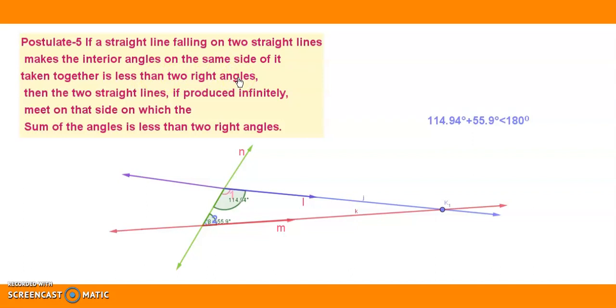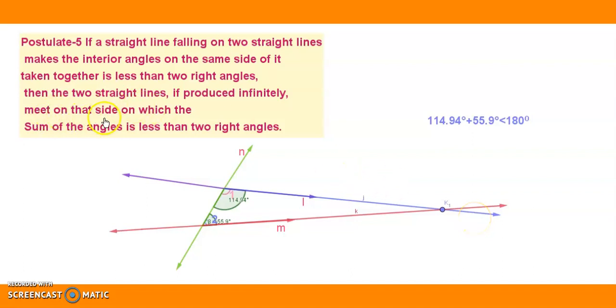If the sum of angle 1 and angle 2 is less than 180 degrees, then the two straight lines, that is line L and line M, if produced infinitely, that means if you produce them on the side where the interior angle sum is less than 180 degrees, what happens?